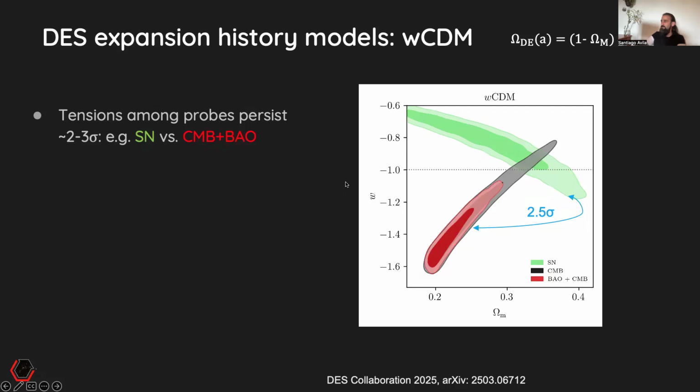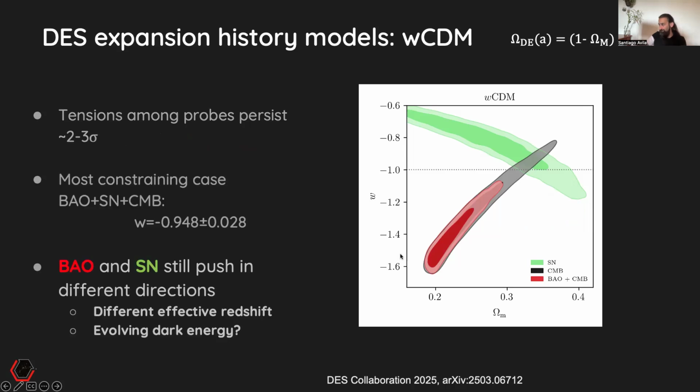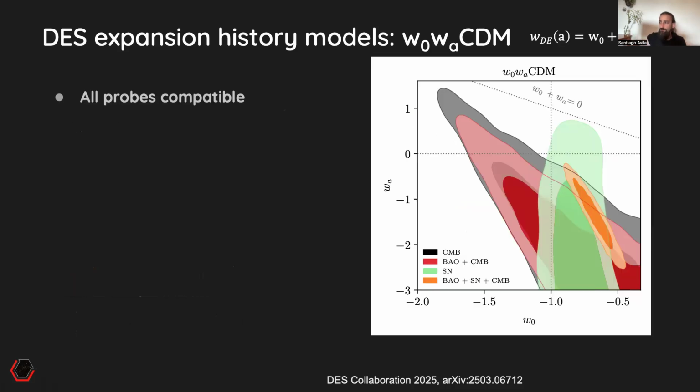We could try wCDM, just one single parameter for the equation of state of dark energy. And in this case, we still see that the tensions are persistent. It's around a 2.5 sigma tension between the supernova alone and the combination of CMB plus BAO. Also, since BAO and supernova are pushing in different directions and they have different effective redshifts, this could already be a hint for evolving dark energy.